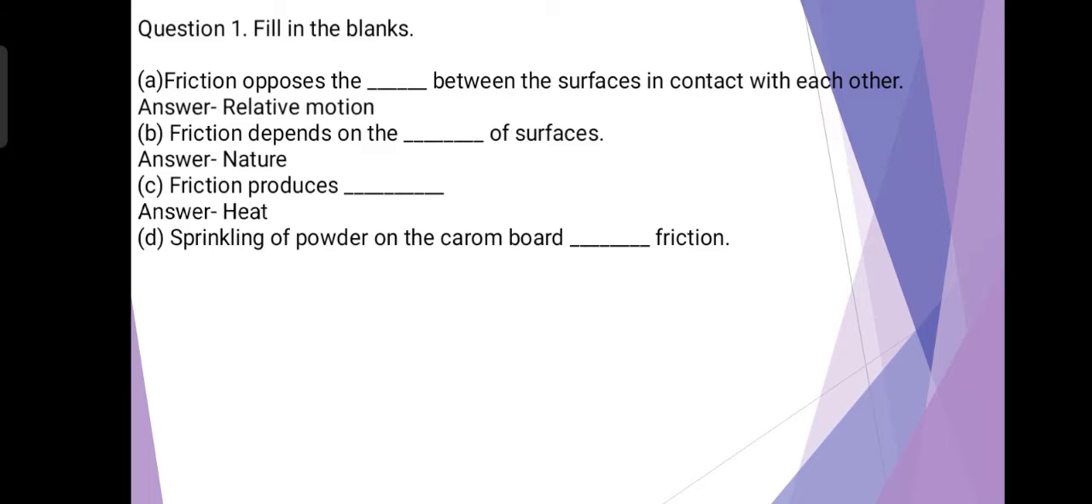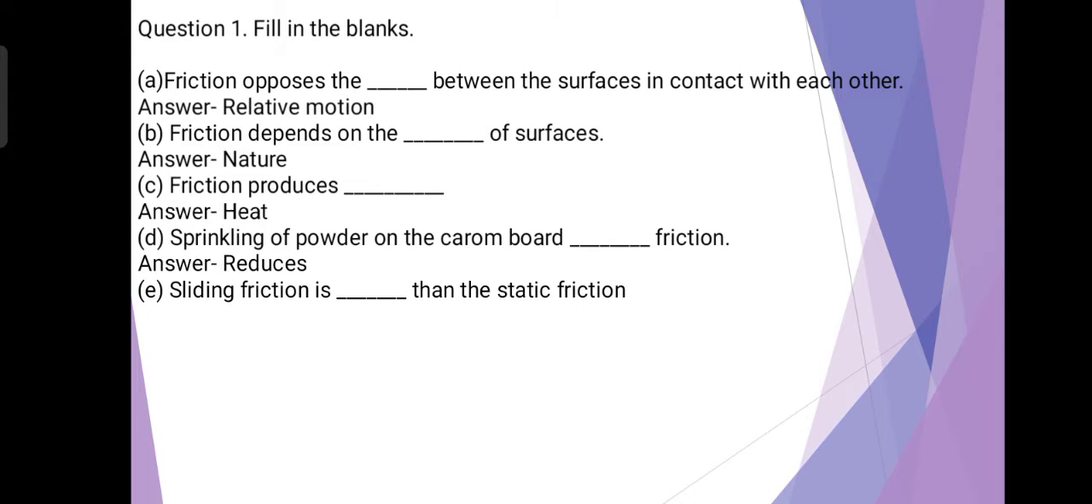D. Sprinkling of powder on the carom board dash friction. Reduces the friction. E. Sliding friction is dash than the static friction. Less than static friction.